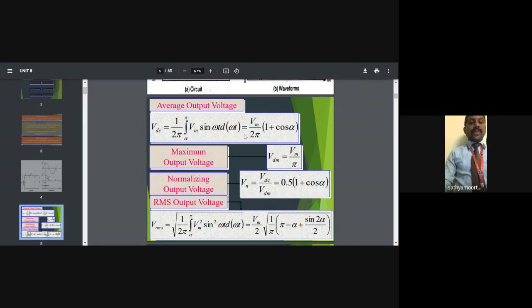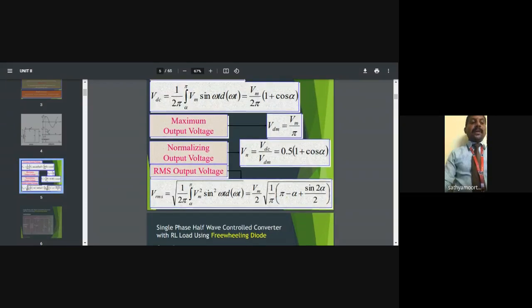So 1 plus 1 is equal to 2, and 2 by 2 cancels the denominator and numerator terms. So finally we get Vm by pi. So it is the maximum value of the output voltage, at alpha equal to 0. We get the minimum output from this equation when alpha is equal to 180 degree, where the total term comes to 0 value.